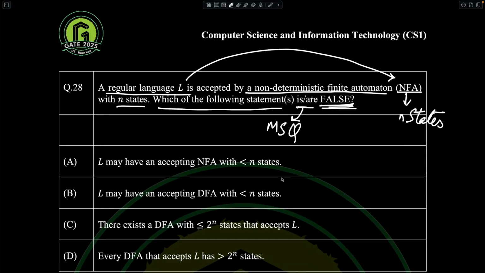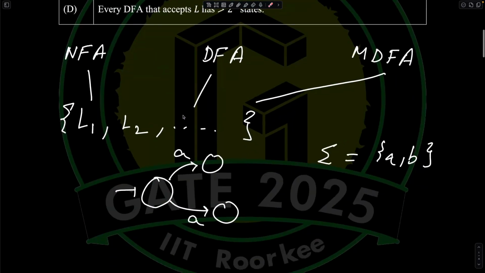Now for the statements, let's read them and try to understand what they are saying. L may have an accepting NFA with less than n states, right? I expect that you know what an NFA and a DFA are, and that you have gone through some material on theory of computation, but I will give a small reminder so that you can have a small revision while you watch this.